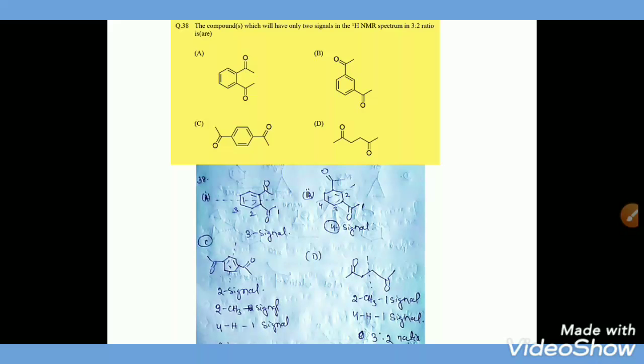And in option D, the two CH3 groups give one signal, and the other 4H give one signal, so it also has a 3:2 ratio proton NMR peak. So the correct options are C and D.